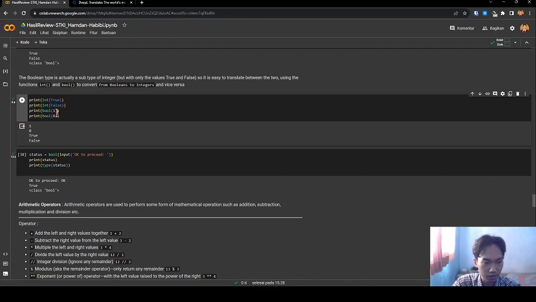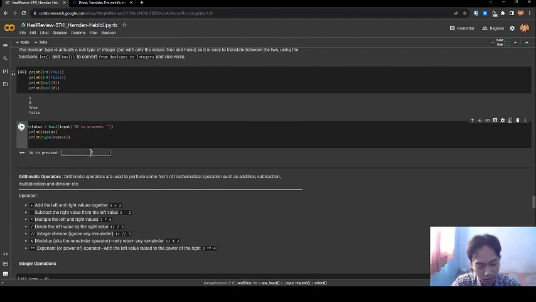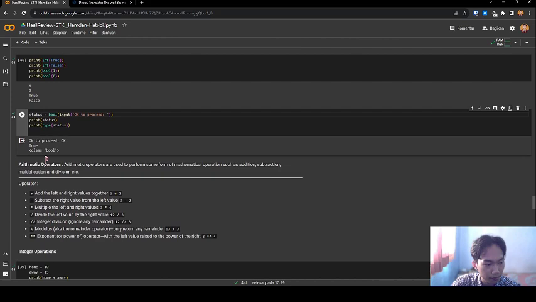Let's see the result of this program. True, false, 1, 0. 1, 0, true, false. Next, if I input okay, status true, this is class Boolean. This is converting a string to a Boolean value.